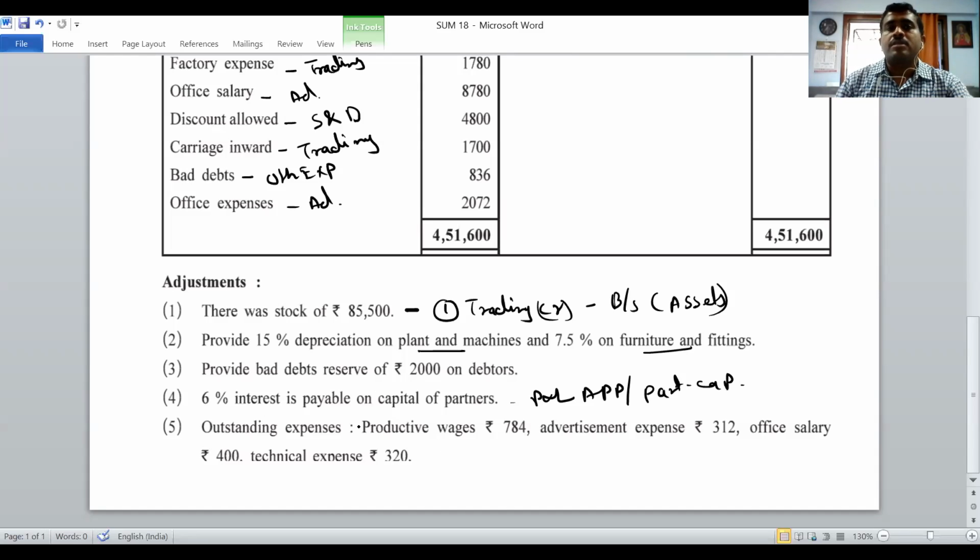Outstanding expenses: productive wages, we have to add in productive wages. Advertisement, we have to add in advertisement. Office salary, we have to add in office salary. Technical, we have to add in technical expenses. Right, I think you are ready with the sum now. Okay, let's move ahead. So already I said to you the columns that we have to prepare. So let's see the columns.